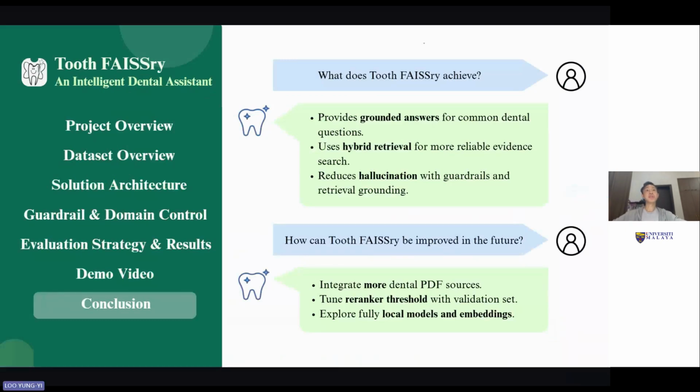So what did we achieve? We took a massive, fragmented domain, human knowledge on dental health, and we made it accessible, reliable, and fundamentally safe. We used hybrid retrieval to find the needle in the haystack, and we used strict guardrails to limit hallucination. But wait, we're just getting started. The future of FAISSry is even bigger. We're going to integrate thousands more PDF sources. We're going to fine-tune re-ranker thresholds, and we're going to explore running everything on local models and local embeddings. This will give us total privacy and zero latency. We're going to democratize healthcare knowledge, and we'll do it safely.